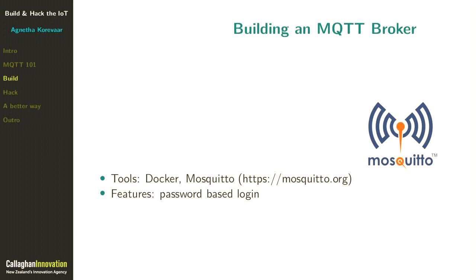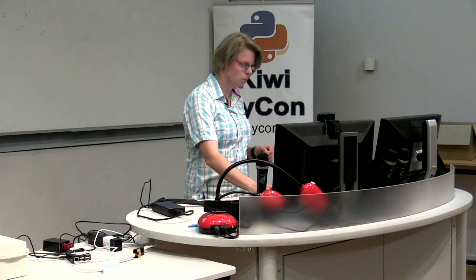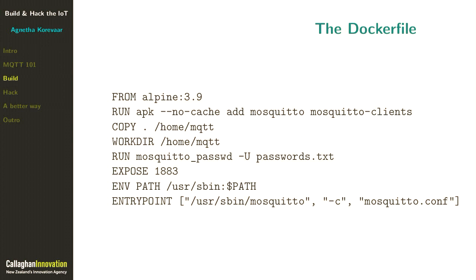And we're all smart here, right? So we're going to have password-based login because we don't want anyone hacking our system. So how do we get this working? The Docker file describes everything that Docker needs to build the broker. We have some packages. We copy some configuration files.